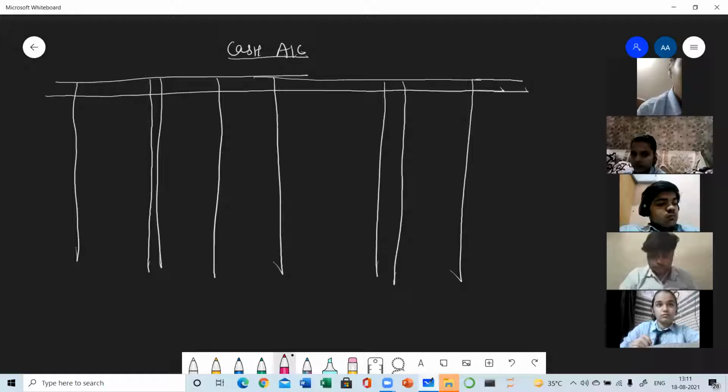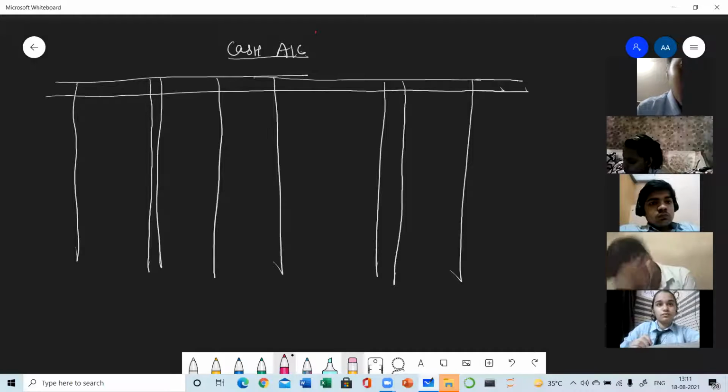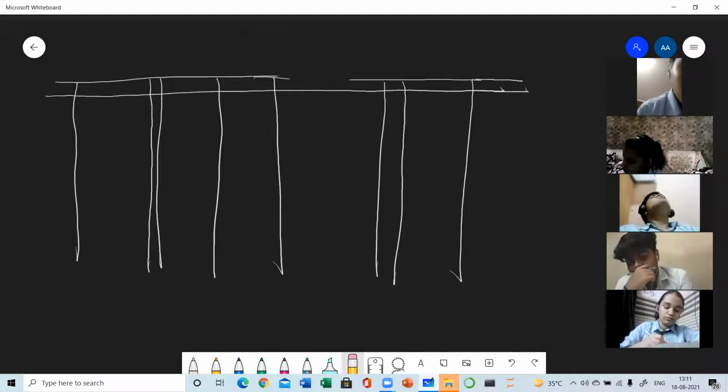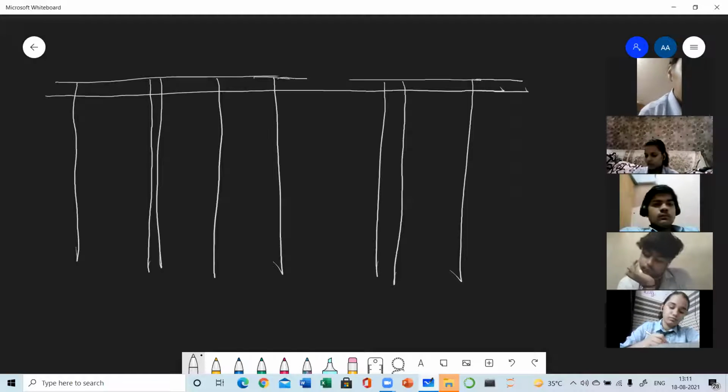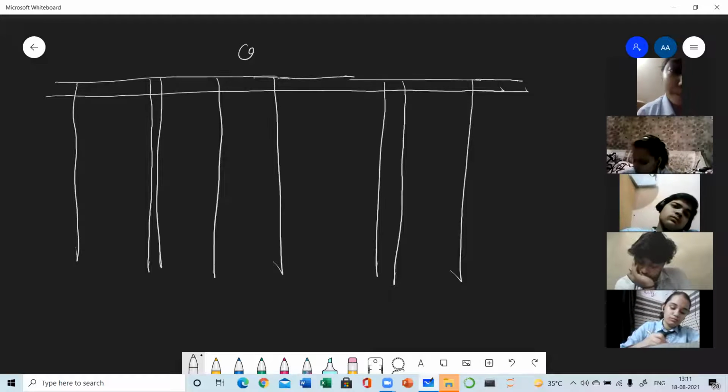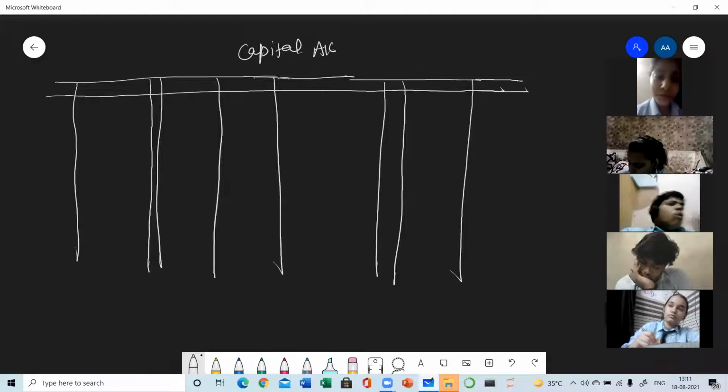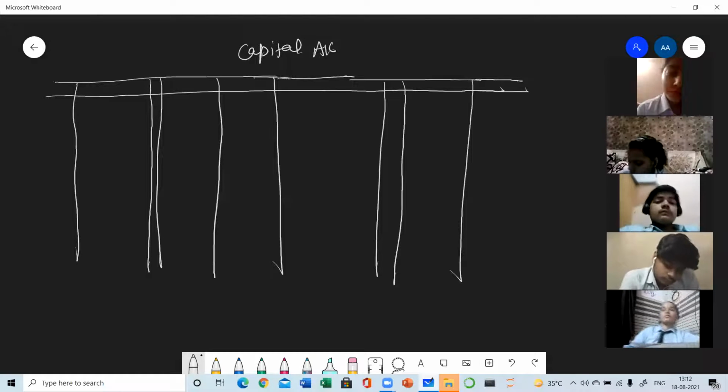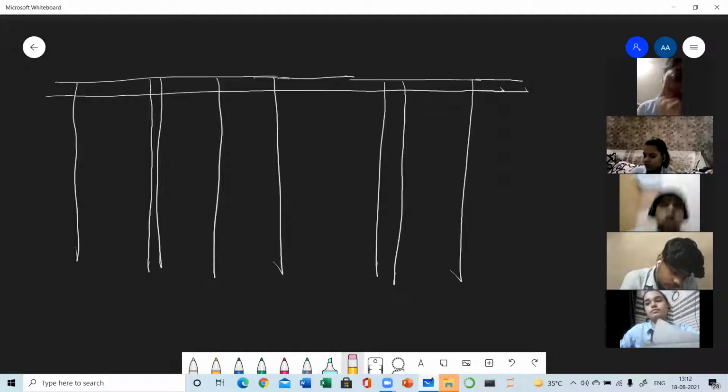Similarly, if we are making capital account, we will be drawing the format again and writing the name of the account as capital account. So for every account there will be a separate ledger. A separate account will be maintained for every journal transaction.